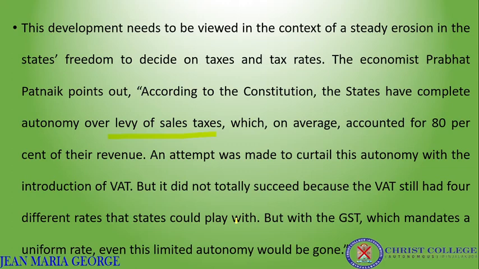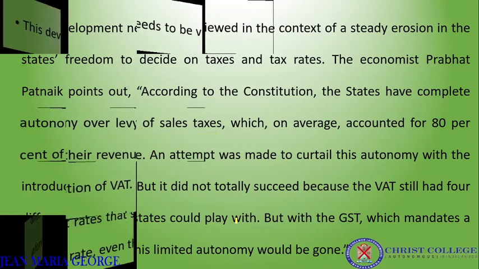So different levels of taxes were there, and states had the autonomy to include products in these tax rates. But that was also curtailed by the introduction of GST, because with GST, only one tax, decided by the GST Council, has to be followed by the states. So that again limits the states' autonomy, or freedom, to decide on taxes and tax rates.